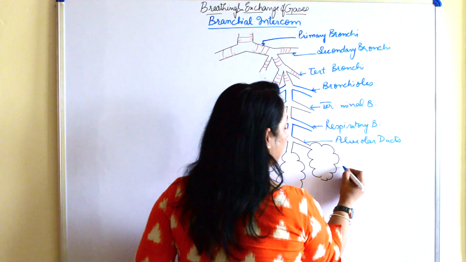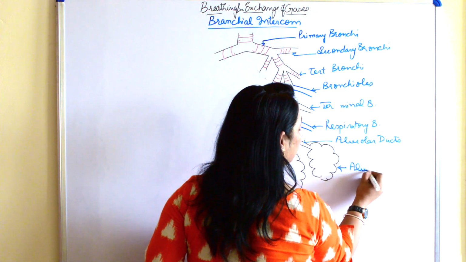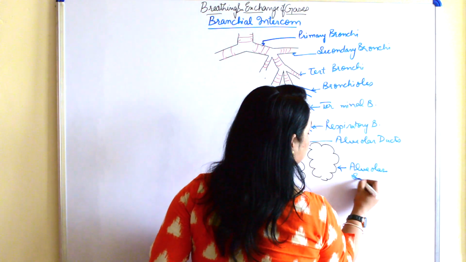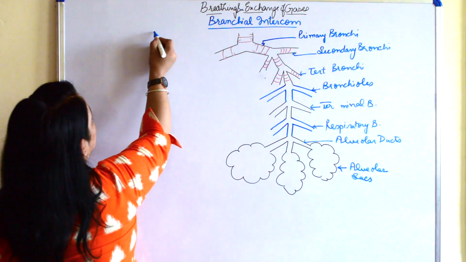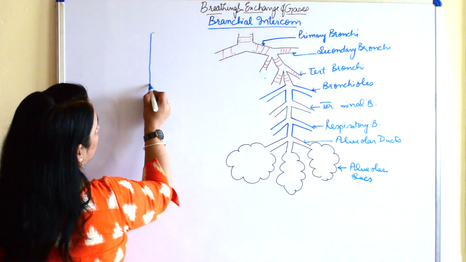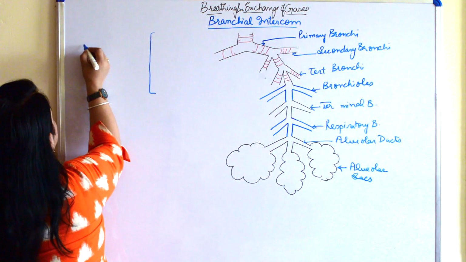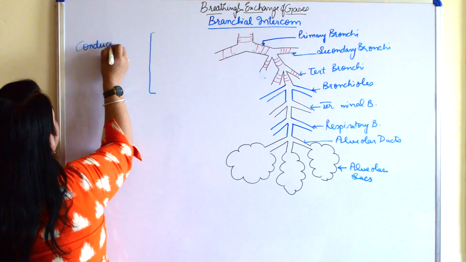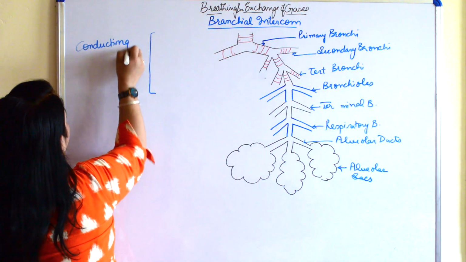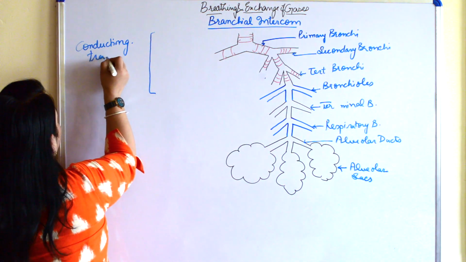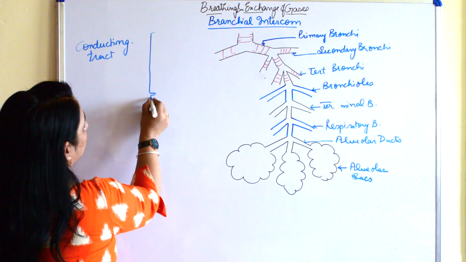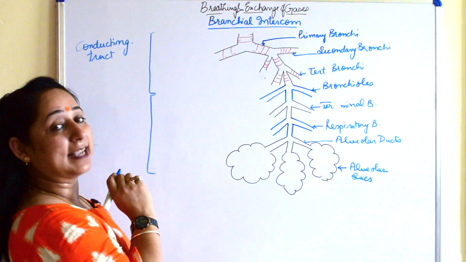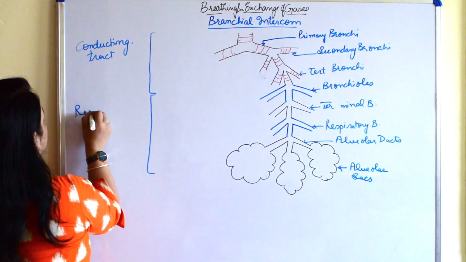Alveolar ducts finally end up in alveolar sacs. Fine. Now when we divide this, till the bronchioles, or you can say tertiary bronchi, this is the conducting tract or the pathway. Whereas starting from bronchioles till the alveolar sac is the respiratory portion.